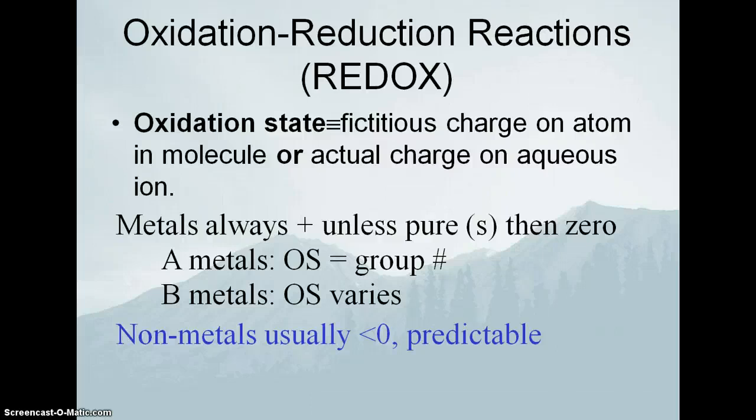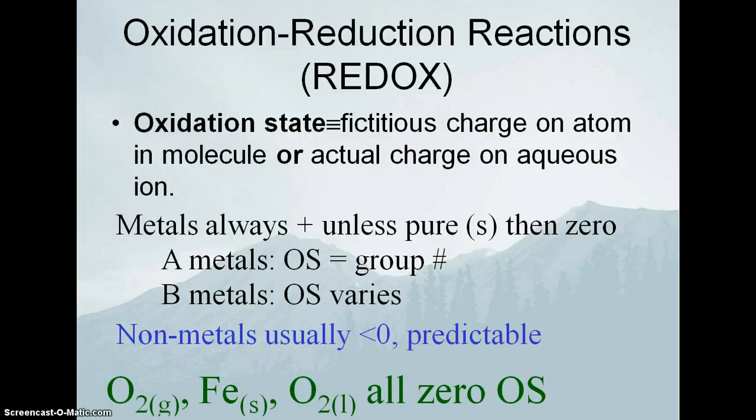So, for a fluoride ion, a -1 ion, the actual charge is -1. So the oxidation state of a fluoride ion is -1. The oxidation state of the fluoride, or the fluorine, in sodium fluoride, NaF, is -1 in both cases.